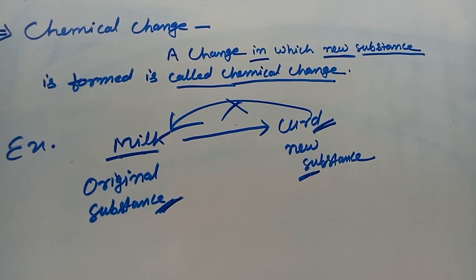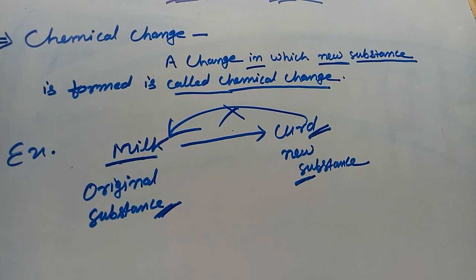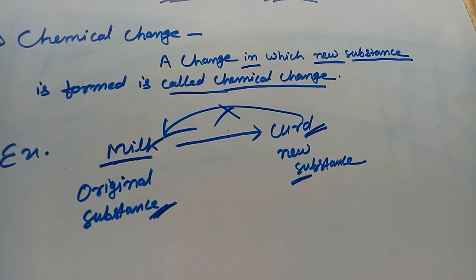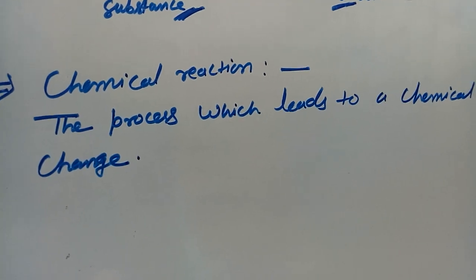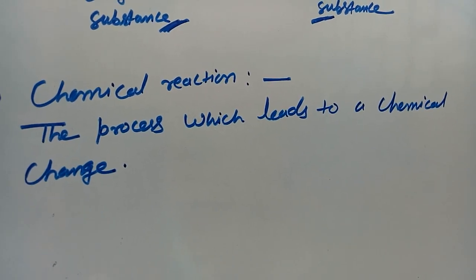Okay, so you can define chemical reaction. What is a chemical reaction? A chemical reaction is the process that leads to a chemical change. So what is the definition of chemical reaction? The process which leads to a chemical change.